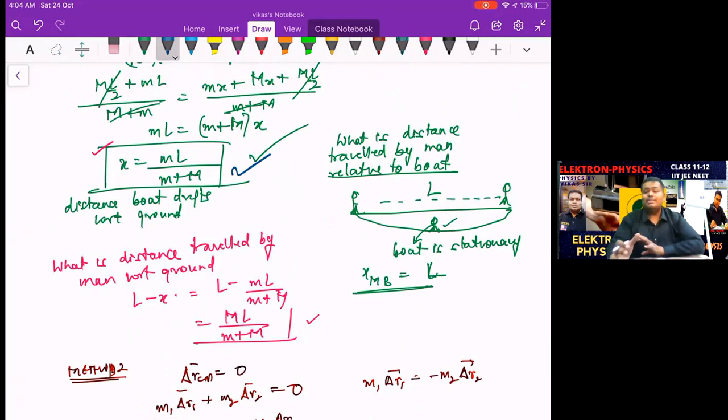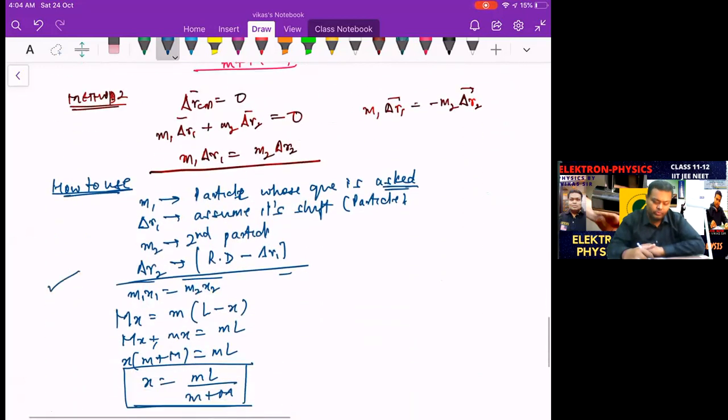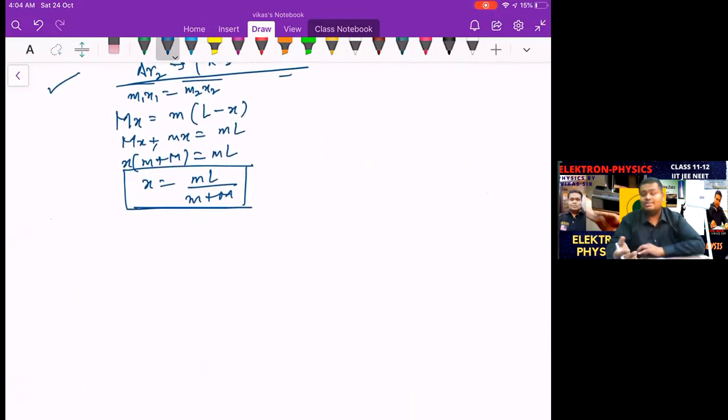And method 1 is a savior. It's a savior even if the question exceeds and you sometimes are not able to check the relative ideas. Then method 1 is a safe bet. And with more than 2 particles, sometimes you get difficulty in writing the shift equations as pertaining to the signs, and therefore method 1 can work for you beautifully. So I will give examples of both the methods.